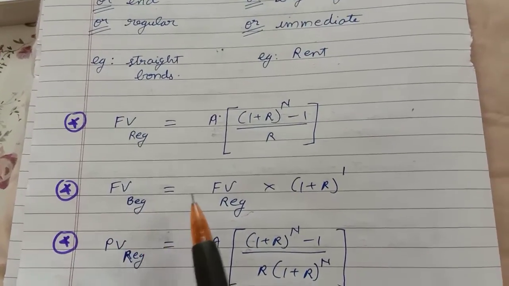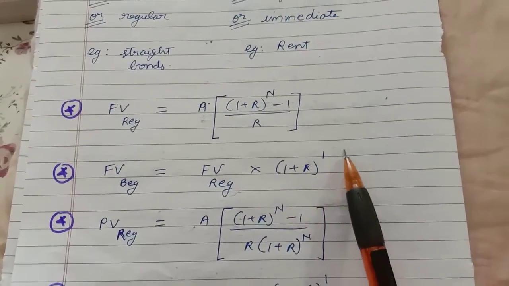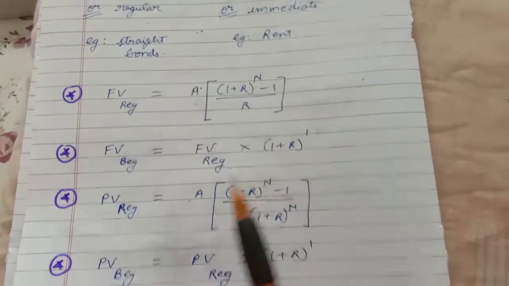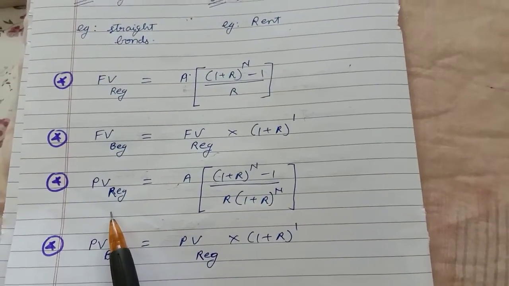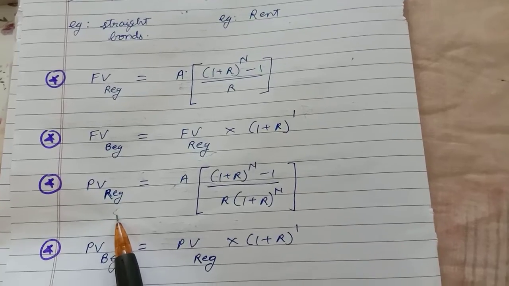Future value beginning is equal to future value regular into (1 plus R) raised to 1. Next is the present value. Present value of an annuity regular. What do you mean by annuity regular?